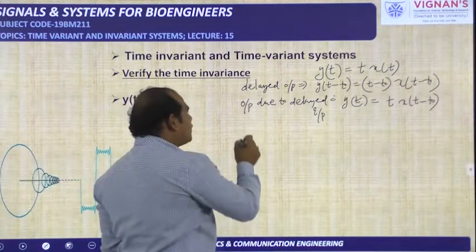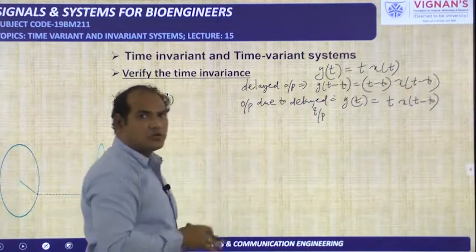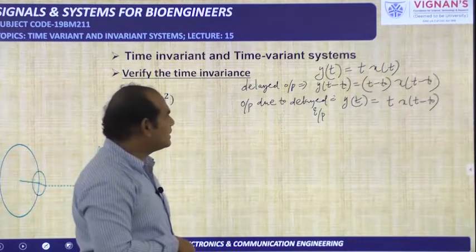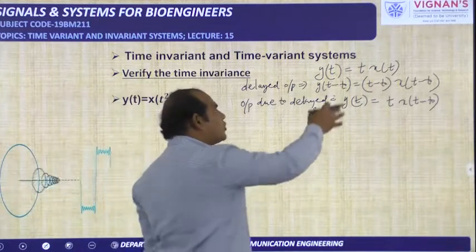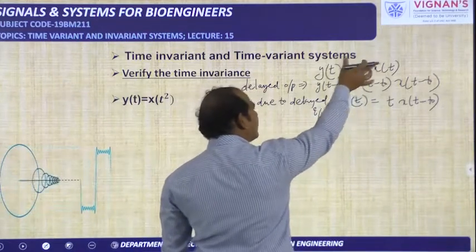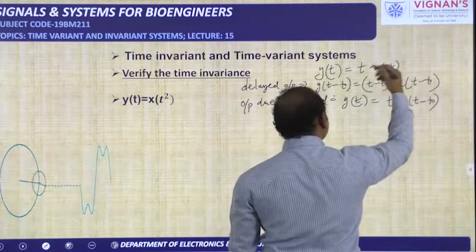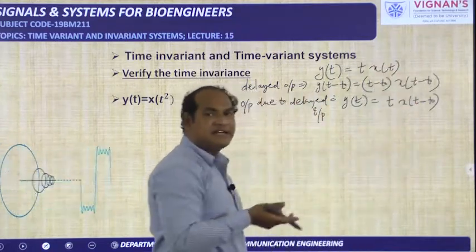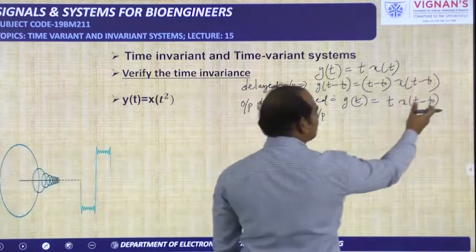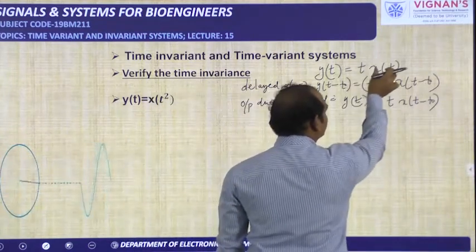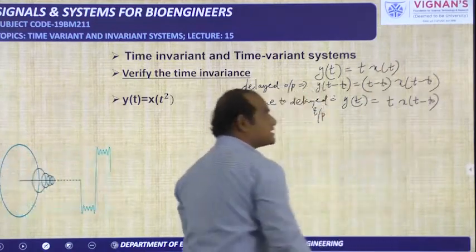Next, we need to find the output due to the delayed input. Input is delayed and we need to check the output. Due to that input, what is the output, that we need to tell. So the input output relation is already there, and in that relation just the input has to be delayed. That means x of t is the actual signal, and its delayed version is generally represented with x of t minus t naught. That's what we have performed here. So in t into x of t, this is the place for the input, only this has to be delayed, that is x of t minus t naught.